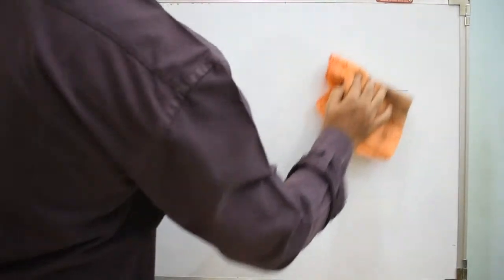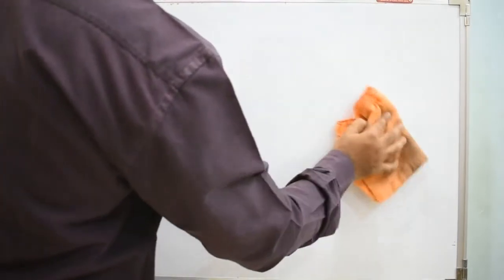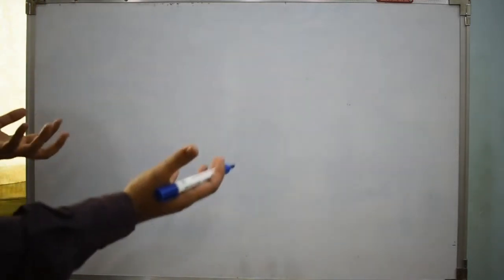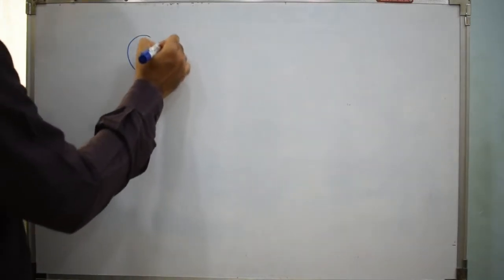Point masses. So what do I mean by point masses? Those masses whose size can be thought of as negligible, whose size can be neglected. Such kind of masses can be considered as point masses. Or whenever you have two small masses very far away from each other, then in such a situation, when compared with the separation between them, their sizes can be neglected.